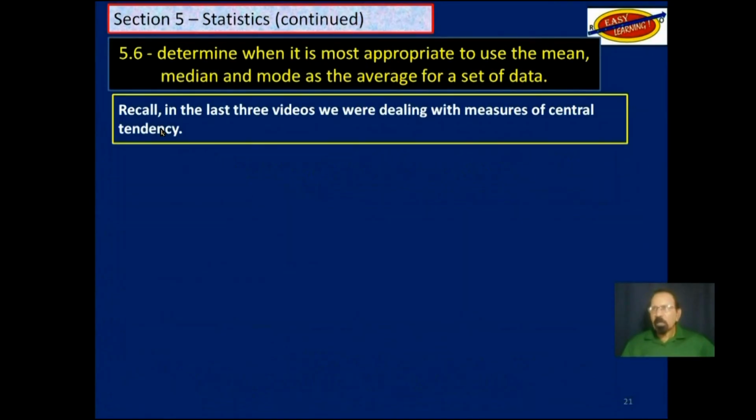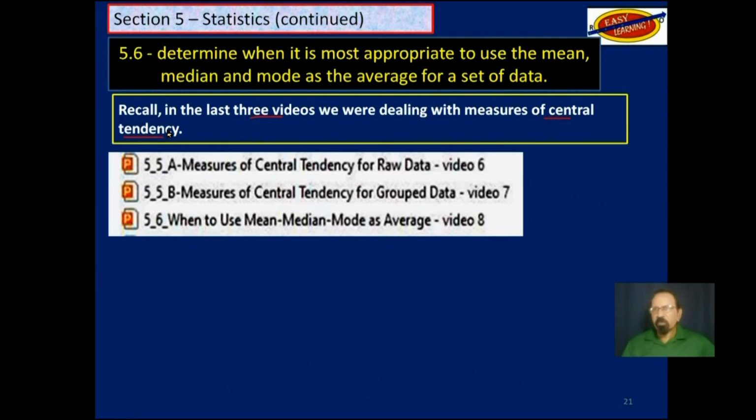So recall, in the last 3 videos, we were dealing with measures of central tendency. So that was video 6 for raw data, video 7 for group data, and then in video 8, when it is most appropriate to use mean, median, and mode. So those were the 3 measures of central tendency that we looked at: mean, median, and mode.